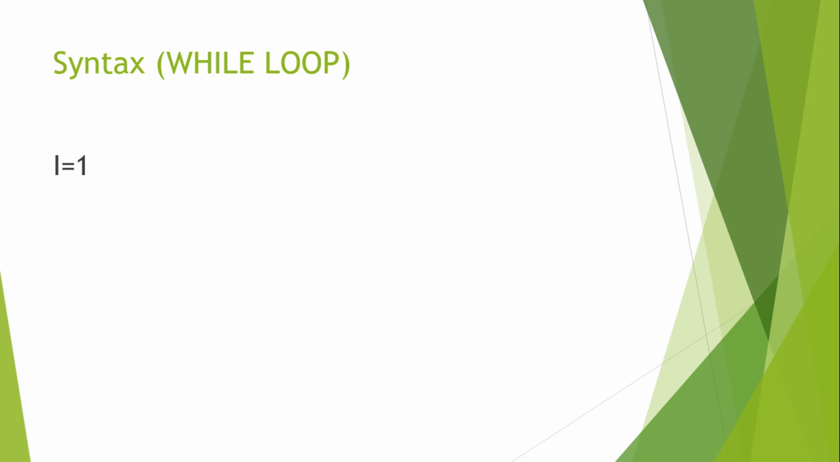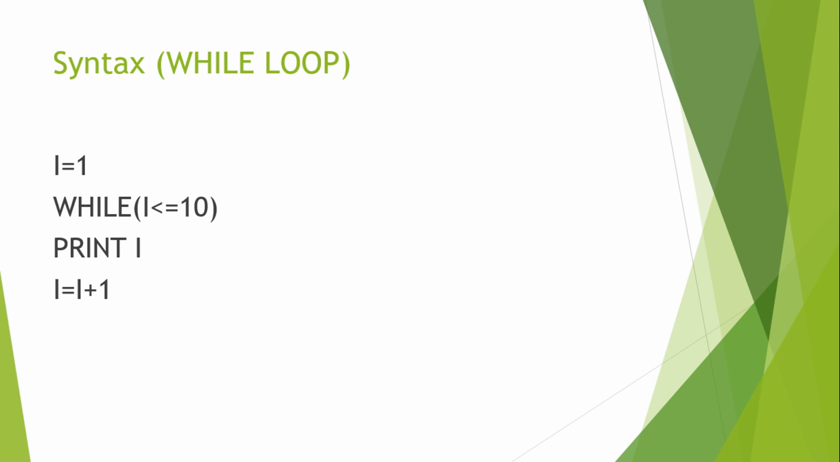So here I equal to 1, and then I have written the WHILE keyword with the condition I is less than or equal to 10. What does it mean? Right now the value of I is 1, and until I becomes greater than 10, my loop will keep executing. Here I can write PRINT I. If I print I, it will print 1, then 2. In the same way I have to increase I, so I write I equal to I plus 1.